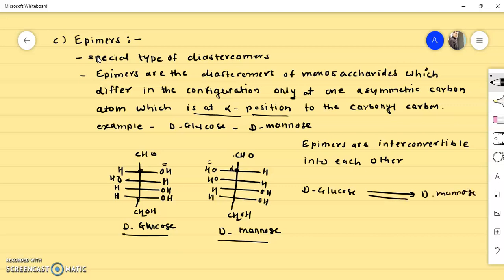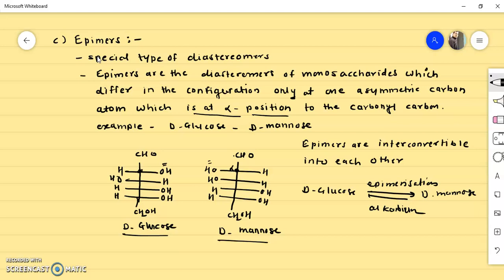So this is a reversible process and it is known as epimerization. Okay, so the process of interconversion of epimers is carried out in alkaline medium. Remember, in alkaline medium it is known as epimerization. Okay, so this is all about the epimers.